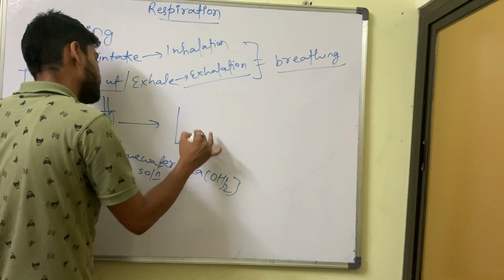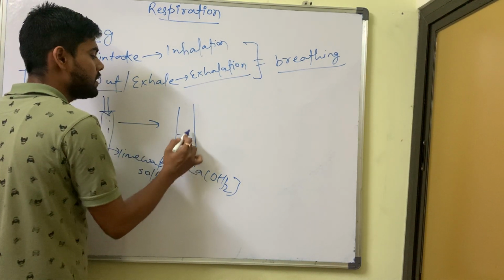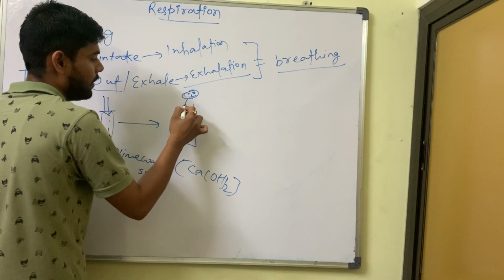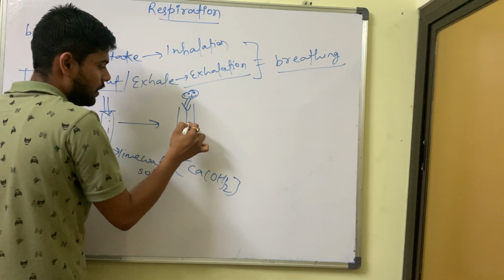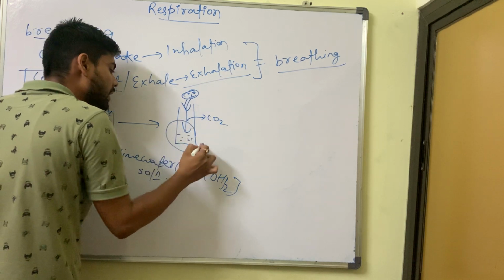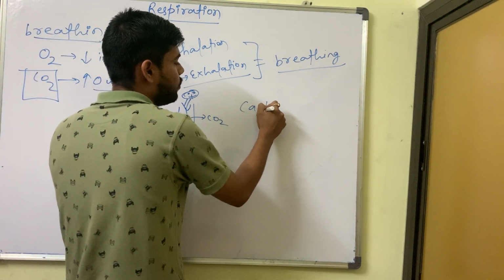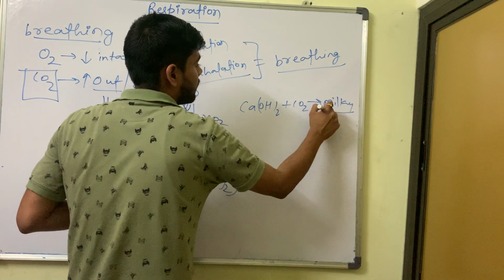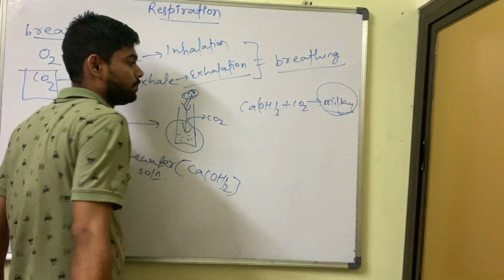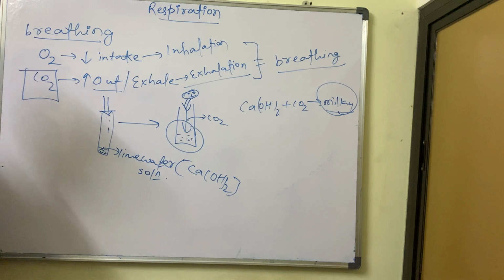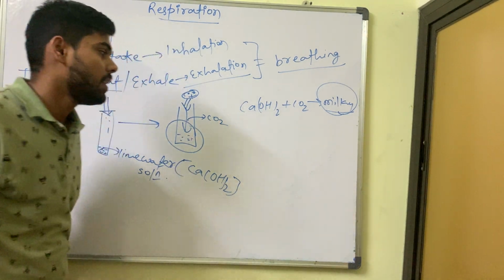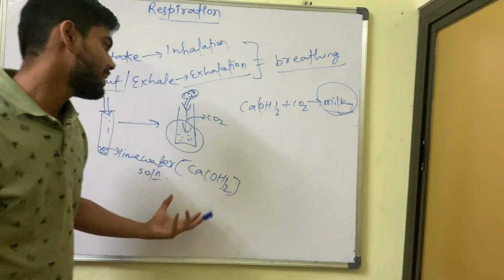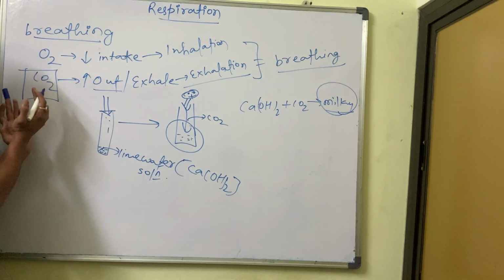And with the help of a stirrer, one person is there. Suppose I am there. Okay, my diagram is very bad. So with the help of the stirrer, you exhale, so CO2 is going inside. When CO2 comes in contact with lime water, that is Ca(OH)2 plus CO2, it turns milky in color. So this explains that we exhale carbon dioxide at the time of breathing. When lime water comes in contact with carbon dioxide, it gives a white or milky color. Because of this, we can say that we exhale carbon dioxide.